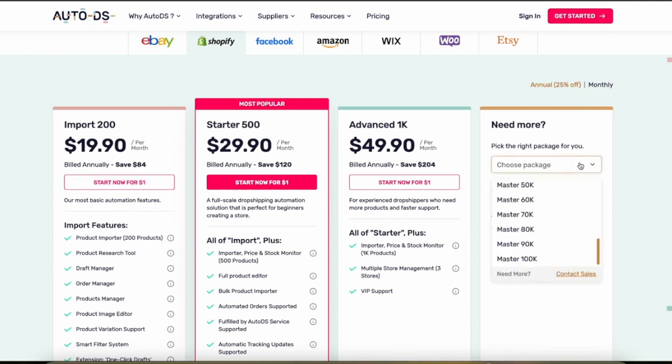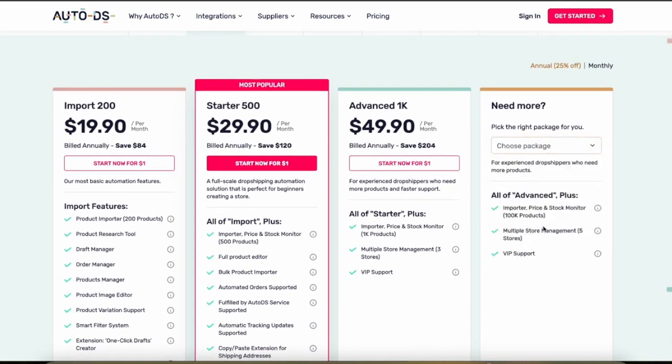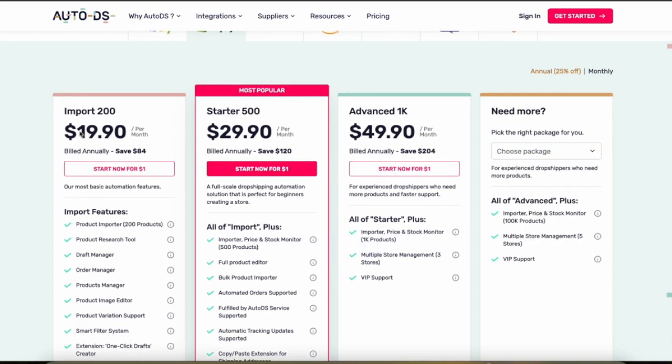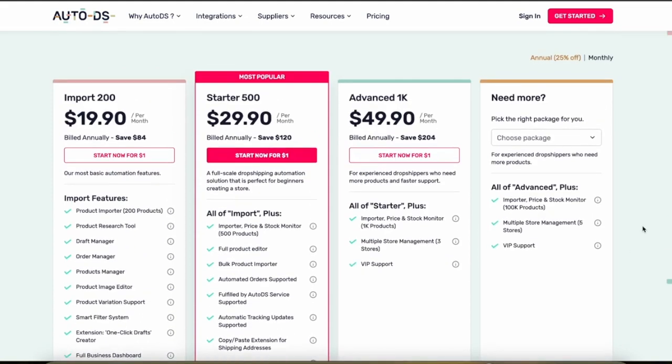And if you need even more than that, you can choose a custom plan that goes up to 100,000 or even more, and you would have to contact sales for that. So you can see the price starts at about 20 bucks a month and goes up to like 50 bucks a month, all the way up to potentially a lot more with the custom plan. But you will get a 25% discount if you pay annually instead of monthly, so it is a bit cheaper. And you can see right here all the different features and things that are included.